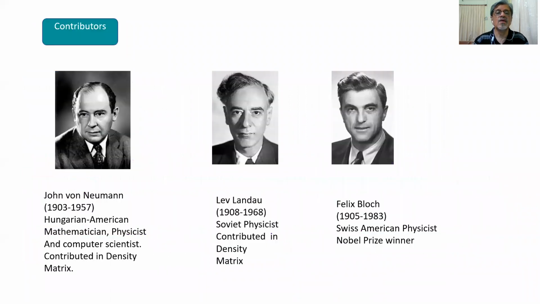Now we come to the one slide for the contributors. John von Neumann, born in 1903, passed away in 1957, was a Hungarian-American mathematician, physicist, and computer scientist. So he had contributions in many fields. He contributed to the density matrix theory.